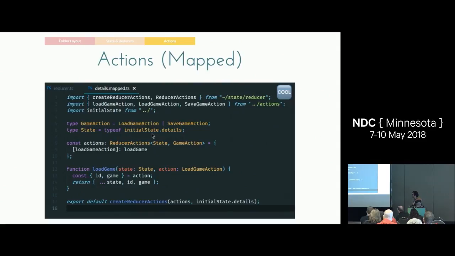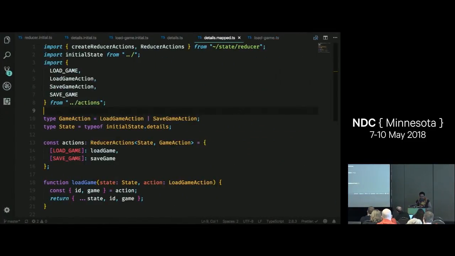If you don't want to do a switch statement, you could do something called an action map. This is another way in Redux to do handling for reducers. Instead of defining a switch statement, you can just define a dictionary. What this dictionary looks like is something like this. I'm creating an actions constant, and it's a JavaScript JSON object. The keys of that JSON object are my constants, so I'm just using the computed property syntax there. And then I'm referencing these individual smaller functions down below. So if you don't want to have a big switch statement full of stuff, you could do it this way.